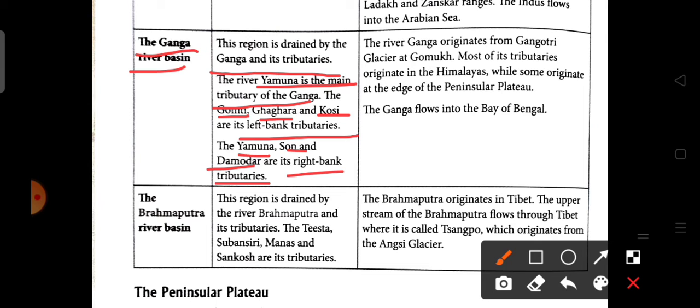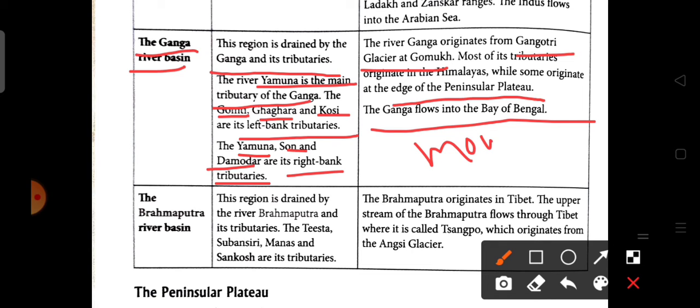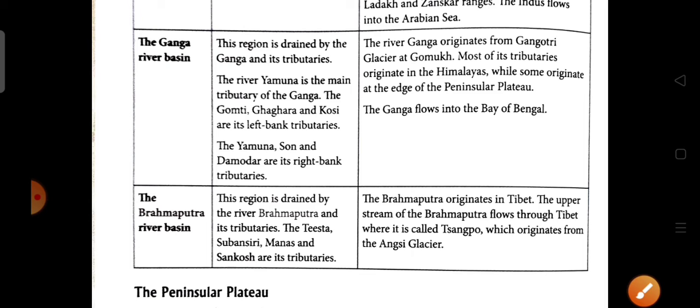Now the source: the river originated from the Gangotri glacier at Gomukh, and most of its tributaries originated in the Himalaya, while some originated in the edge of the peninsula. The Ganga flows into the Bay of Bengal. So the mouth of the Ganga river is in the Bay of Bengal.